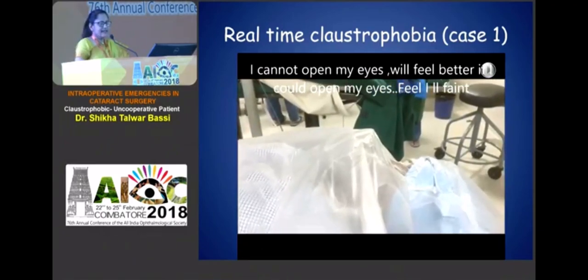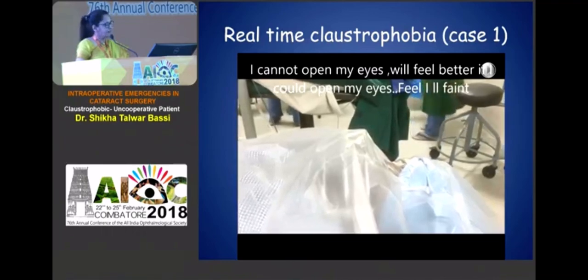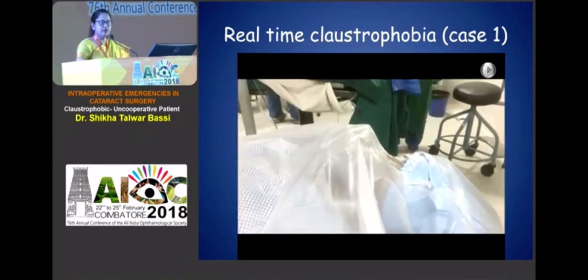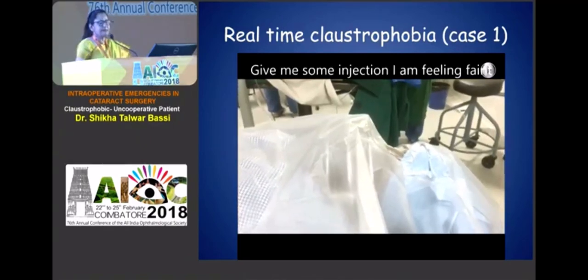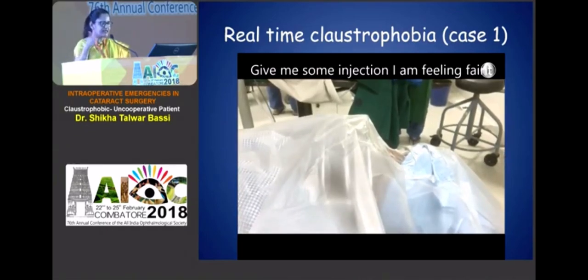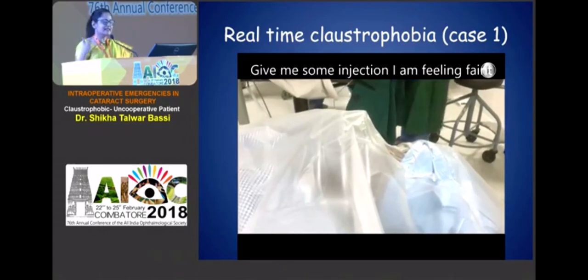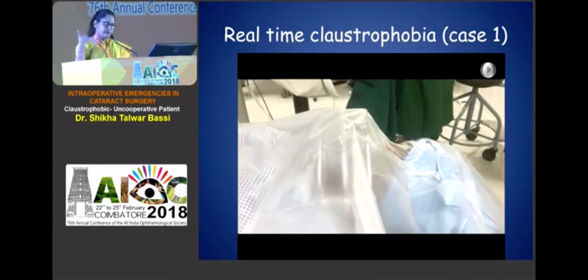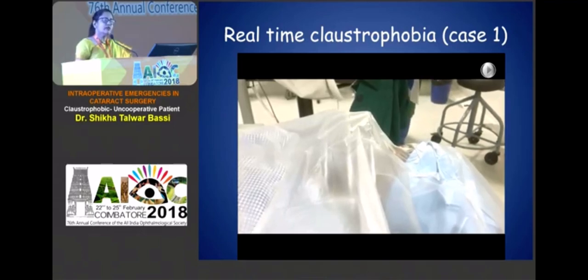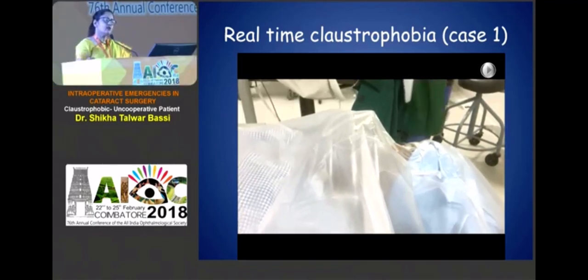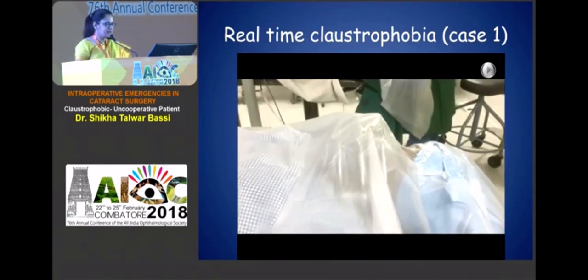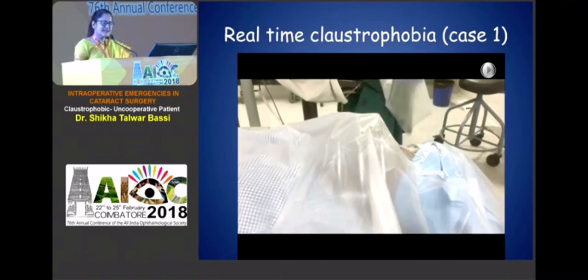So you can see that this patient has been draped, and as soon as the patient was draped, we don't have the audio here, but what's happening, I've written here, the patient has started saying that I'm feeling faint, and you can see an increased respiratory rate, which indicates the patient is getting a panic attack. The surgeon as well as the anesthetist has been in conversation with the patient and has already given injection midazolam, which is usually given in such situation. And despite that, we are not able to proceed with the surgery.